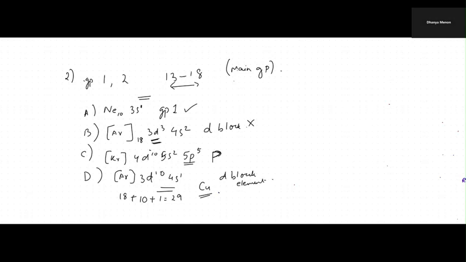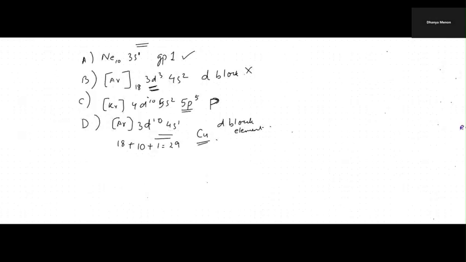Or if you have a doubt, you can always check with the n plus l rule. 3 plus 2, 5. 4 plus 0, 4. Definitely the electrons are filling the d subshell. So that way also you can confirm. So definitely it's a D block element.